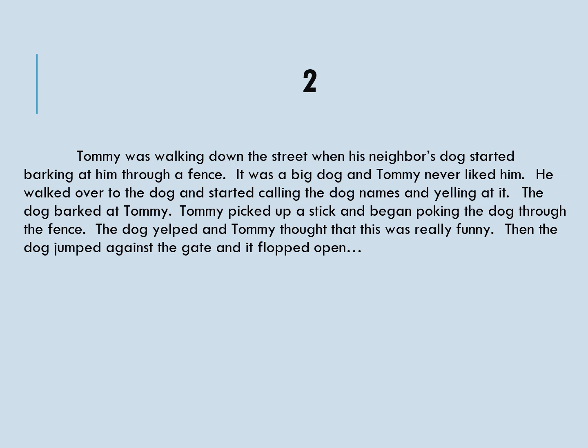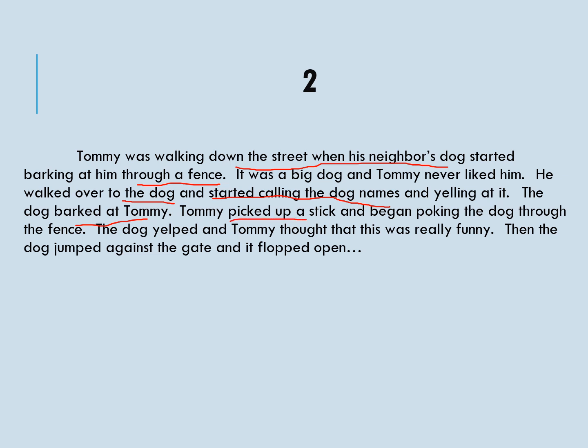Now let us look at the second practice. Tommy was walking down the street when his neighbor's dog started barking at him through a fence. It was a big dog and Tommy never liked him. He walked over to the dog and started calling the dog names and yelling at it. The dog barked at Tommy.